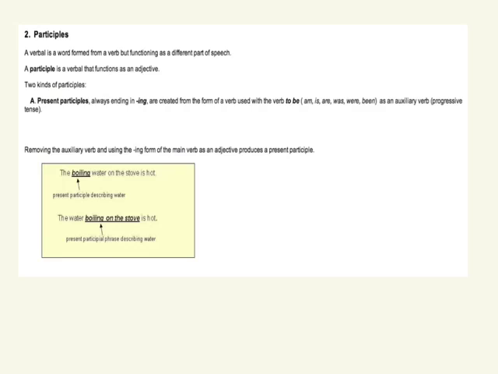Participles. Participles are verbals. They are verbs that we've changed the spelling of, change its tense, its form, and we're going to get an adjective. The great thing about participles is that they are always adjectives. The tricky thing about them is that they sometimes end in ing, just like a gerund. So how do we tell the difference? Well, it's how it's being used.